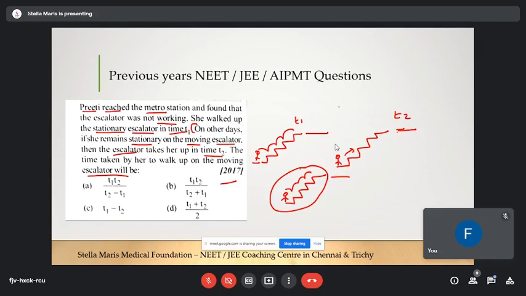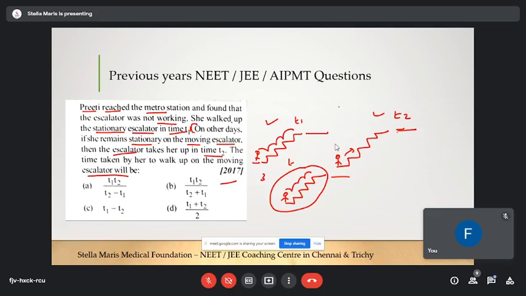Are you clear with the question? The first situation is given, till here. The second situation is this, which is also given. They're asking about the third motion, where the escalator is also moving and Preeti is also moving towards the floor. Do you understand this question? Is the question clear to you all? Yes, sir.